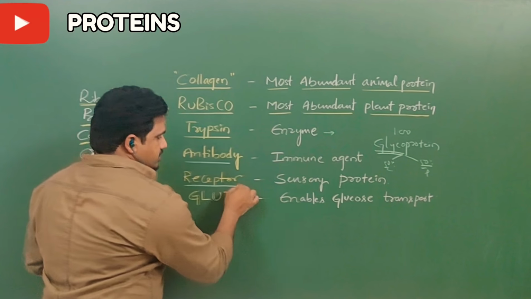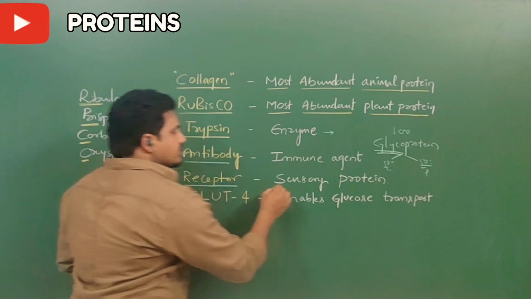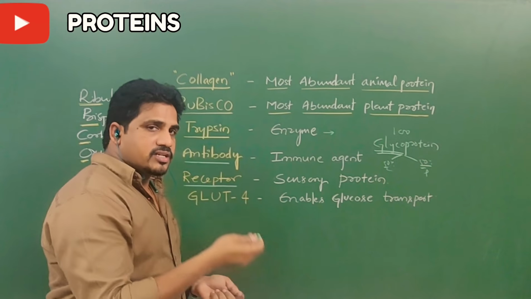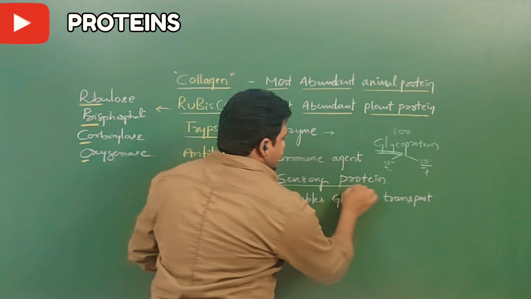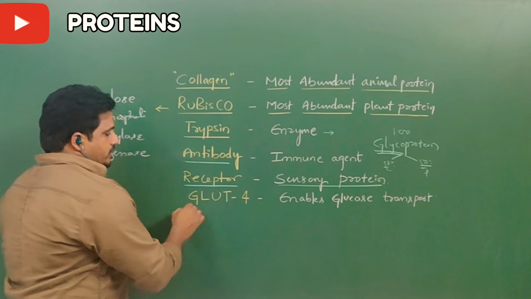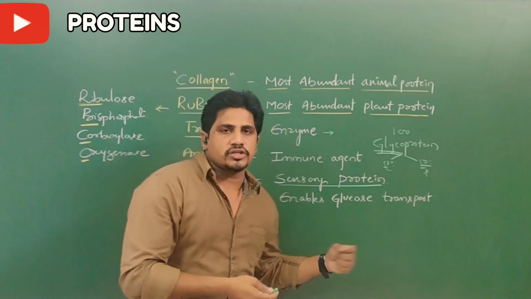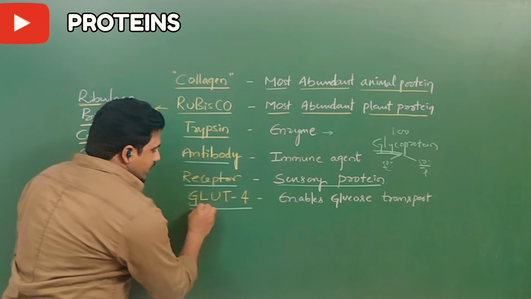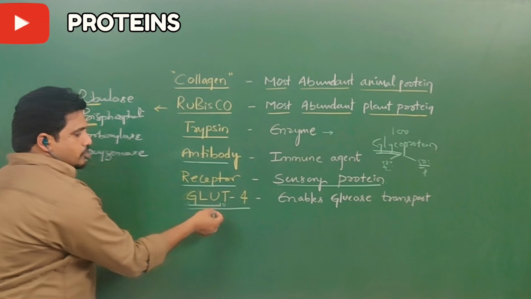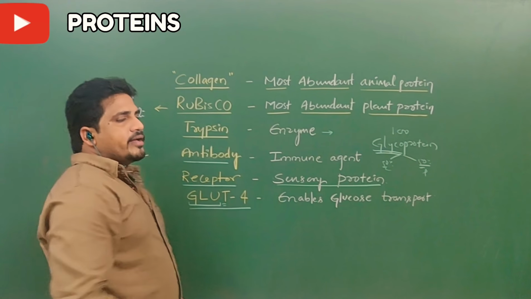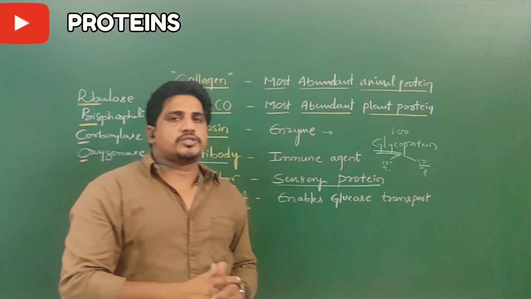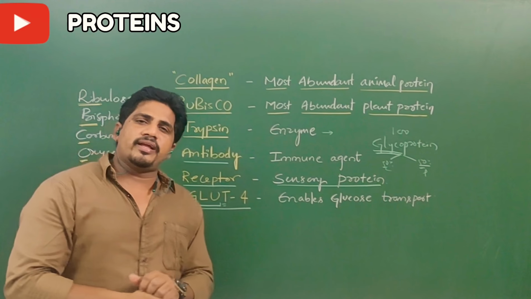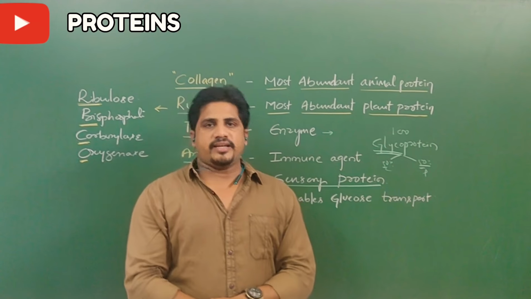Now a receptor. Whether it is taste or smell or a sense on the skin, whatever, the sensory receptors are also protein combinations. Next, to enable glucose transport, there is a special protein called GLUT4. GLU means glucose, T means transport. So GLUT4 helps in enabling glucose transport in the blood. Other than this, there are many more. In the basic concepts, this is enough.